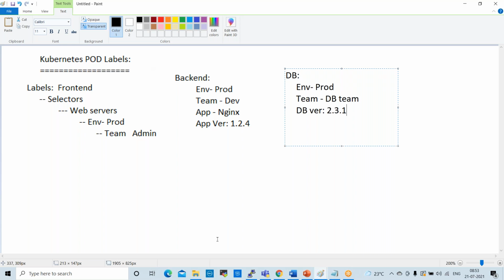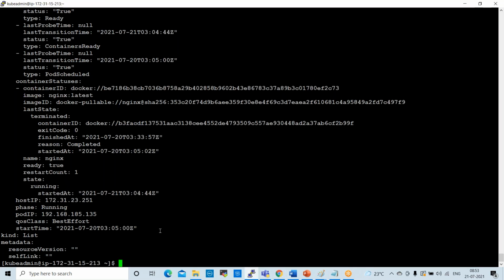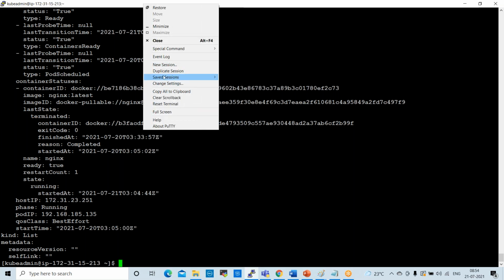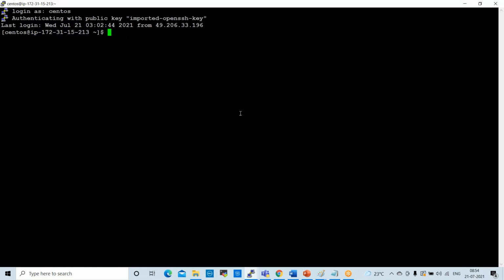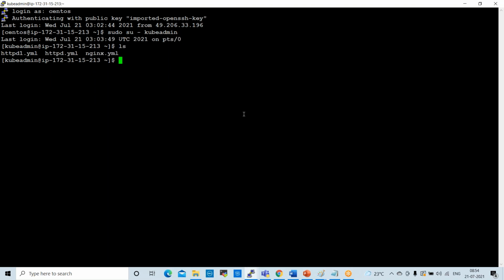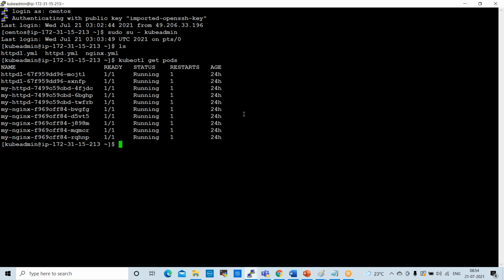So in Kubernetes pods, for example, if you go to the console here, kubectl get pods. A session timeout happened here. kubectl get pods. Yeah, see here.